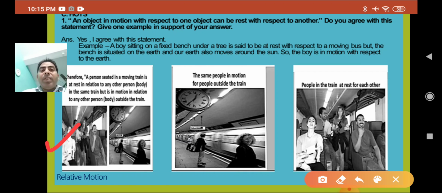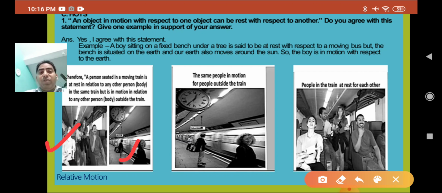You can see here a person seated in a moving train. The train is moving, but the person is at rest in relation to any other object inside it. If you are seeing from outside the train, the train is moving, but from inside, if one person is looking at another person sitting down, then they are at rest in the same train, but in motion in relation to any other person outside the train.